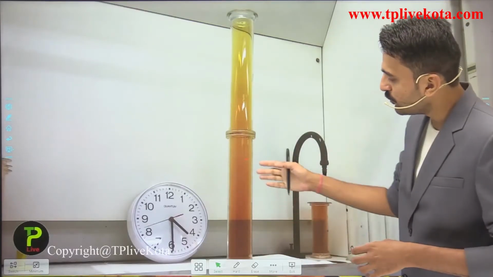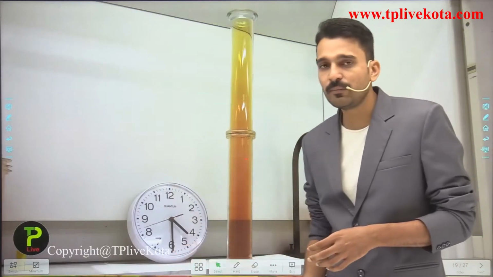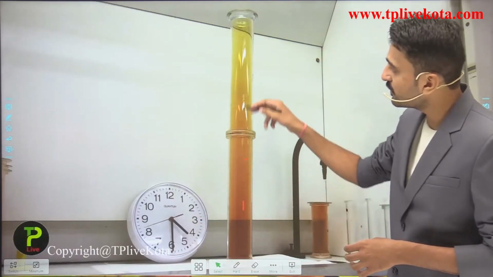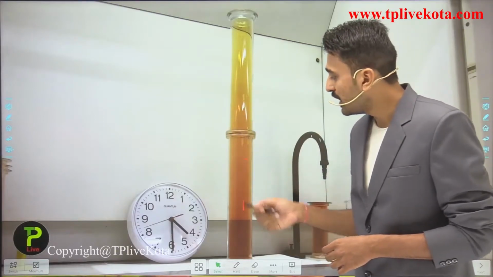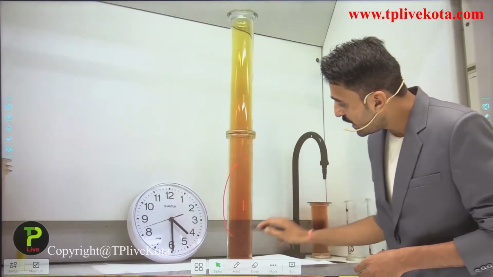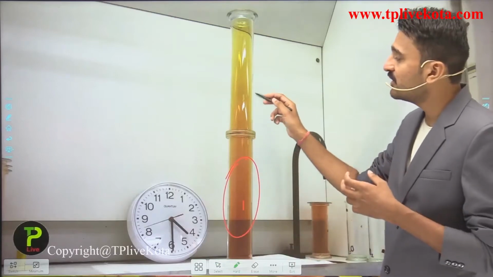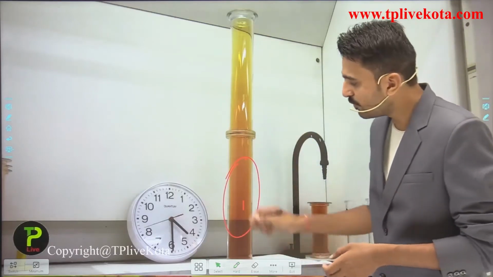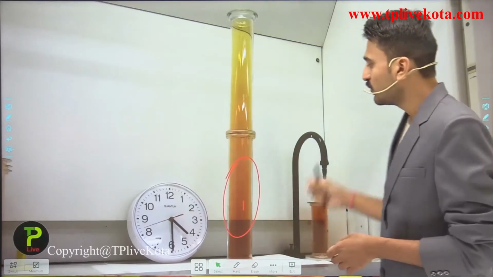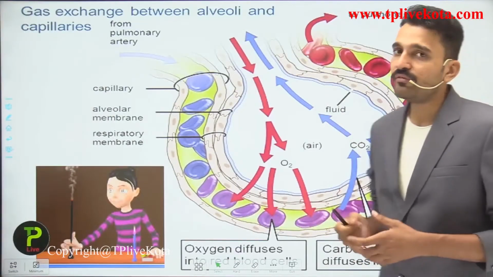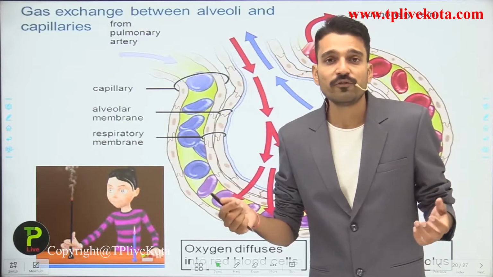So here you can see, just with the passage of 30 minutes, most of the bromine vapors have diffused into this particular jar, which is kept upwards, and also the higher concentration is here, and here there is a lower concentration. So if we put it for another 30 minutes, the concentration would be the same. So students, now we will see where diffusion is useful to us.